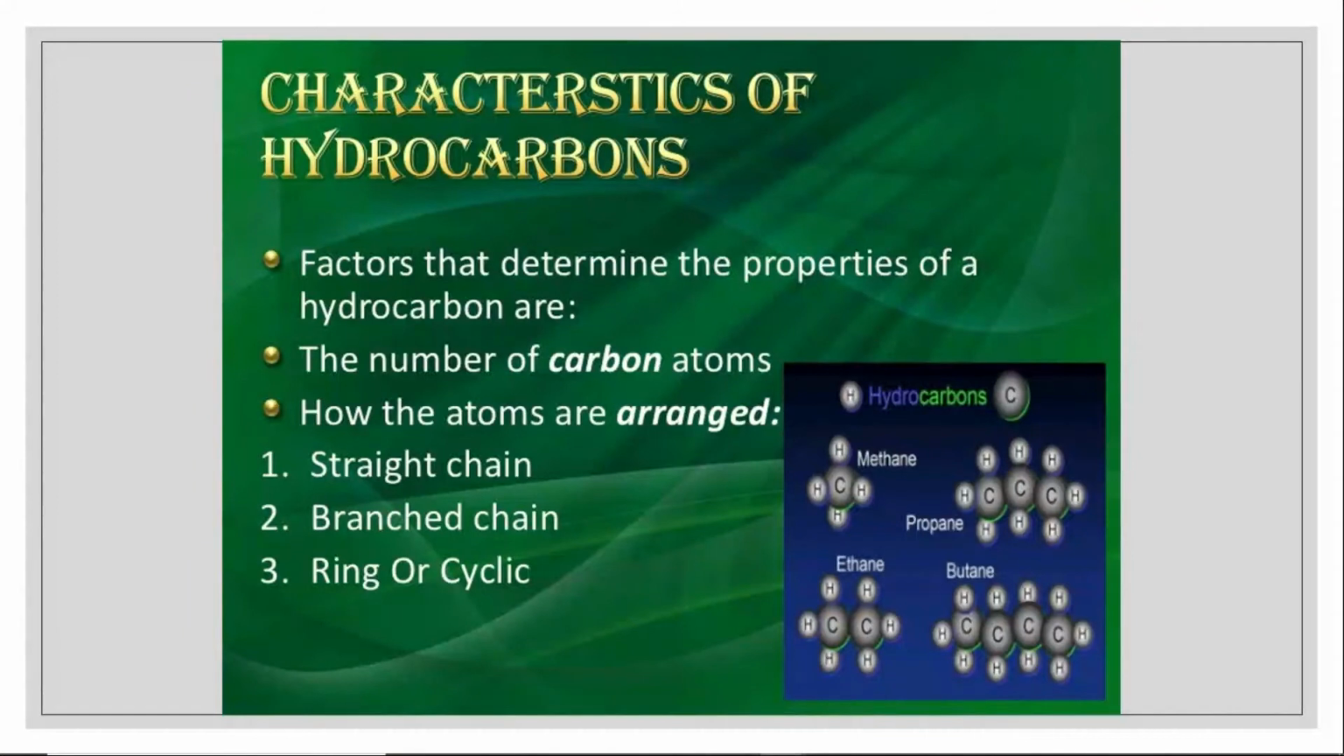Characteristics of hydrocarbons: factors that determine the properties of a hydrocarbon. What are the properties that mainly determine the hydrocarbon? First is the number of carbon atoms and how those carbon atoms are arranged. The carbon atoms are arranged in three types: one is straight chain, next is branched chain, next is ring or cyclic chain. You can see a small picture of it.